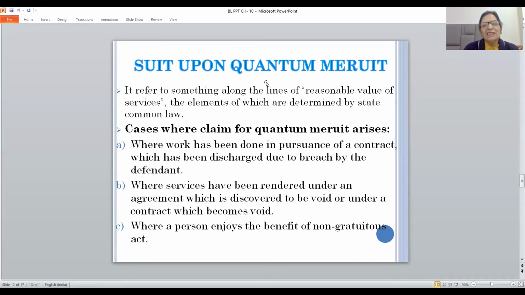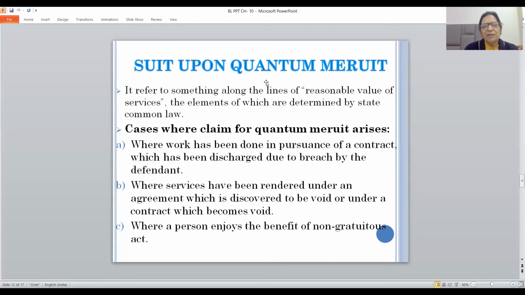So, which are the cases where the claim for quantum merit arises? Six cases are there. Where work has been done in pursuance of a contract which has been discharged due to breach by the defendant. The other party is prepared to do the work, but the defendant says, do not do this work. 75% of the work has been done, 25% is left out. Then he says that you do not complete this work. Maybe he's not satisfied. Then in that case, whatever 75% he has done, he must be paid for that.